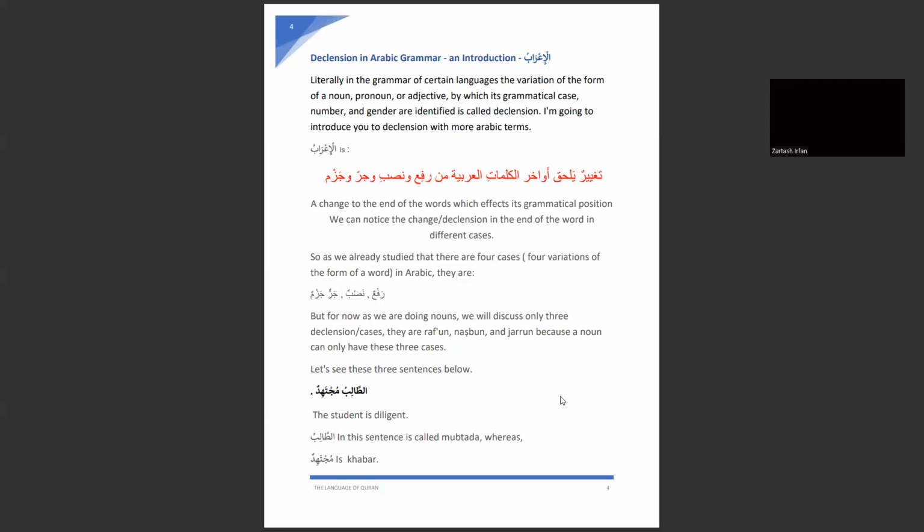So let's see, at-talibu mujtahidun, as we have already done this. This talib in the sentence is mubtada, as I already told you, and mujtahidun is khabar, and we have already covered this part.